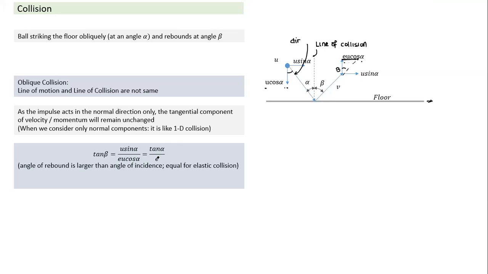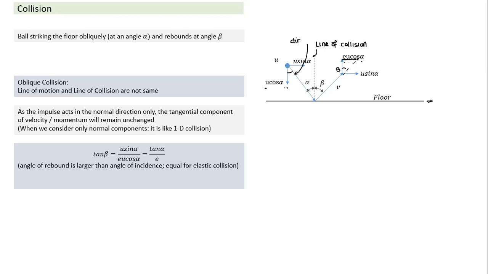So when you notice here, e is always less than 1, so this quantity is greater than tan alpha. And since tangent is an increasing function, if this quantity is greater than tan alpha, beta also is greater than alpha. So whenever a collision takes place, unless perfectly elastic, it will rebound at an angle greater than the angle of incidence. So the angle of rebound is larger than the angle of incidence, equal only for elastic collision. That's a very simple relationship, and we can have some good questions based on this simple relationship of oblique collision. So I hope this point is clear.